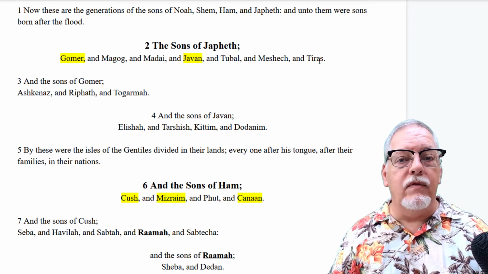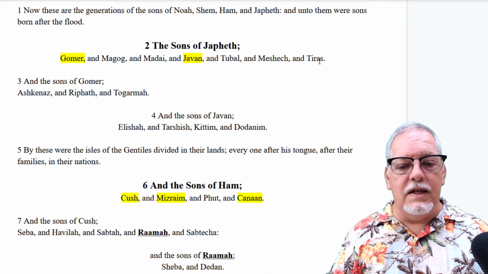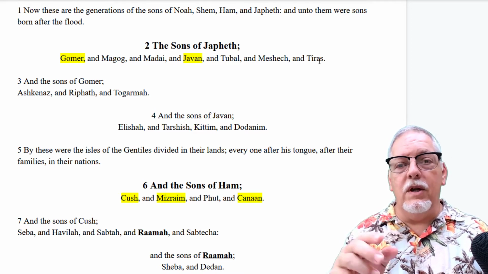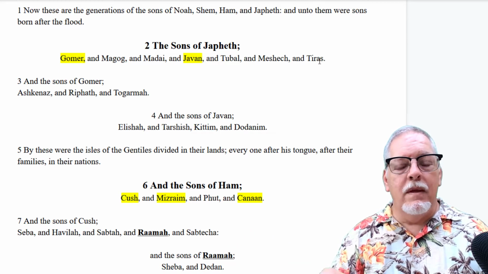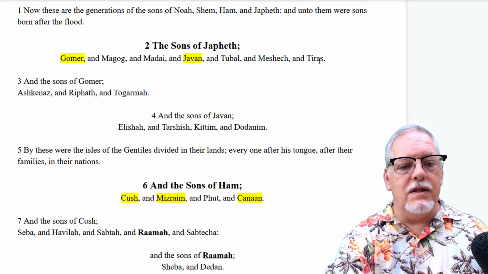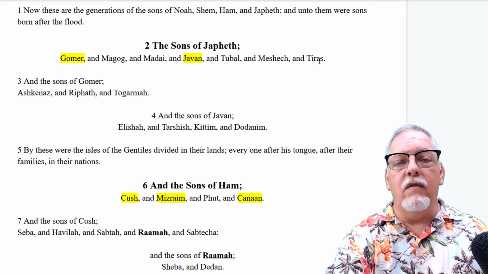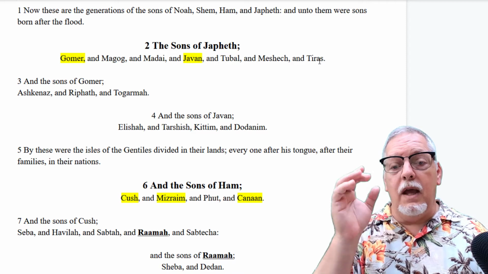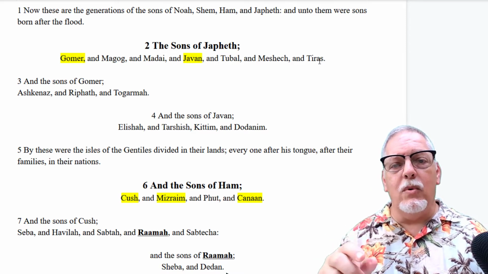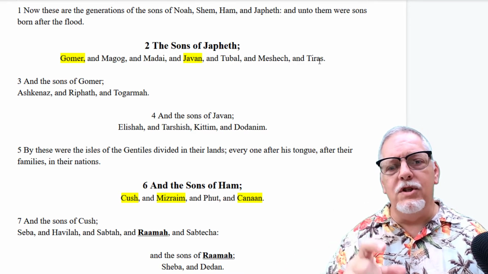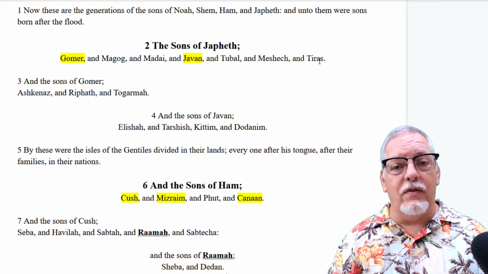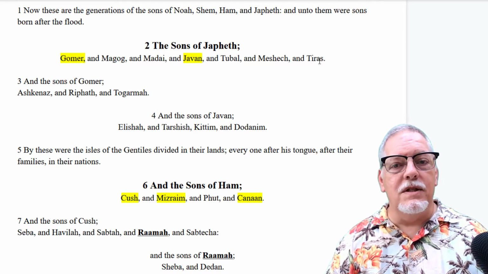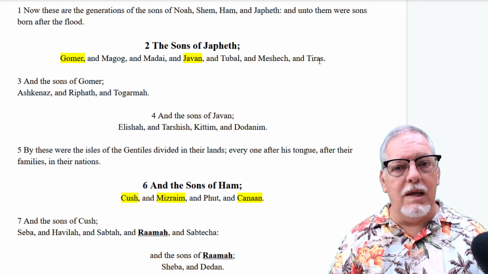And we can tell where they've gone by their names. You notice it says Kittim, Dodanim, and Tarshish. We know these places. We know these peoples. Also notice in the list there of the sons of Javan, you have genitives, Kittim and Dodanim. Now we're going to find this quite often in this chapter. Instead of the boys' names being given, you have a genitive for the people that they fathered. So Dodan populated this nation or these peoples called the Dodanim.